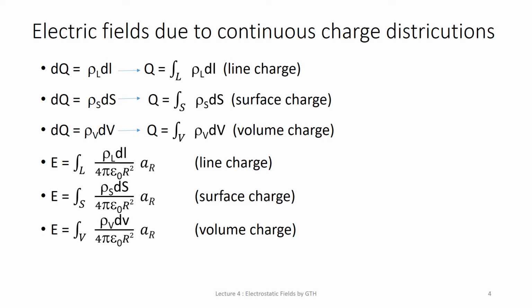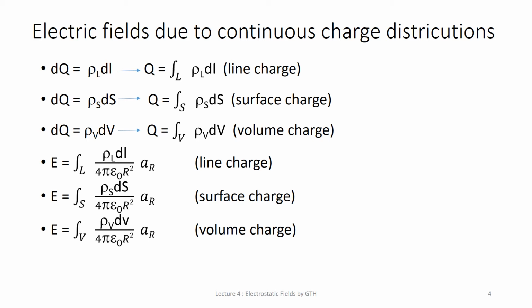For surface charge, the electric field intensity is the integral of rho S ds upon 4 pi epsilon 0 r square AR, and for volume charge it is rho V dv divided by 4 pi epsilon 0 r square with AR.